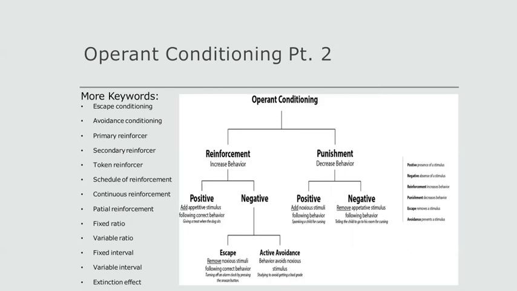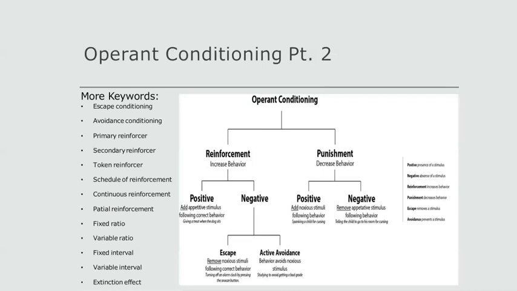Reinforcement can follow different schedules. Schedules of reinforcement, or plans of how often reinforcement is used, come in several forms. Continuous reinforcement is the use of reinforcement after each and every instance of a desired response. Partial reinforcement is the use of reinforcement after a desired response only part of the time.